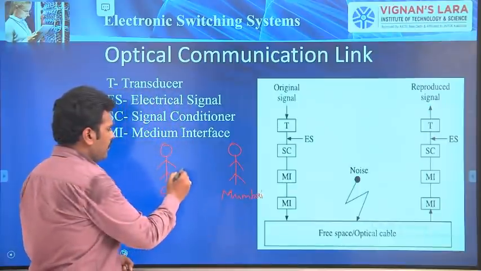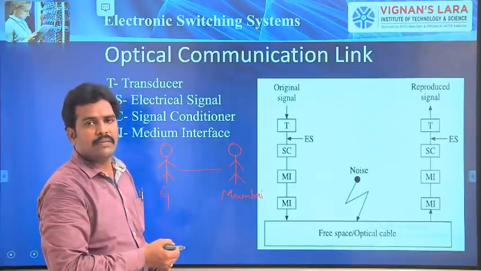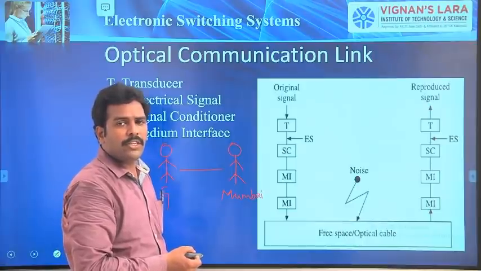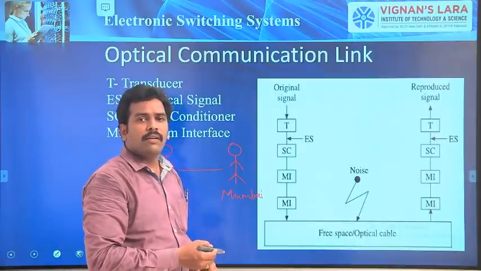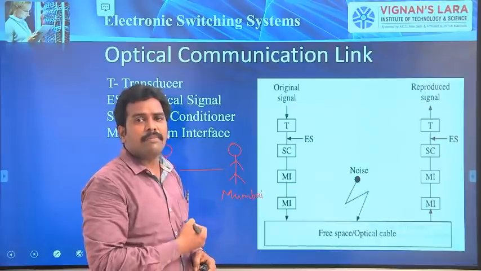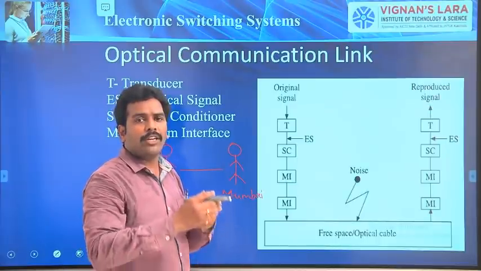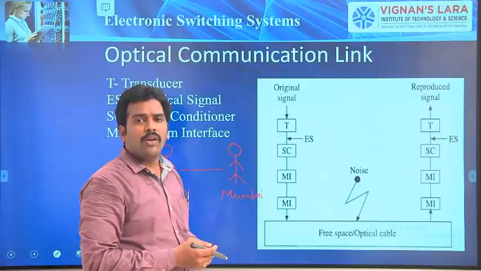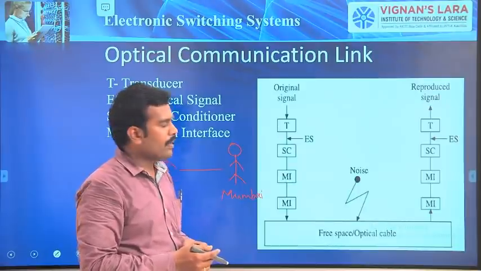So in this case, I can use an optical fiber. What is an optical fiber? We know that optical fiber has less attenuation when compared to copper wires. For long distance communication, we will go for optical fibers.